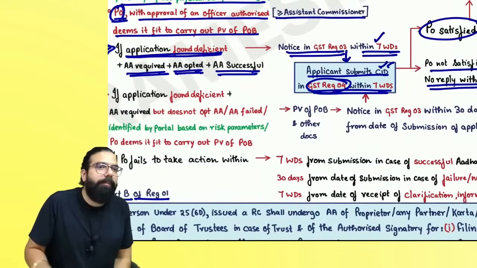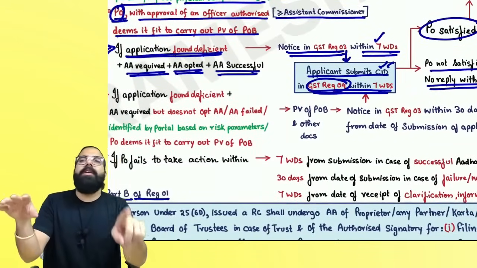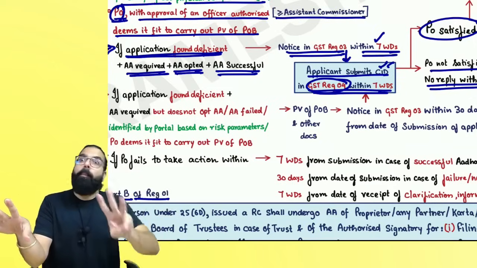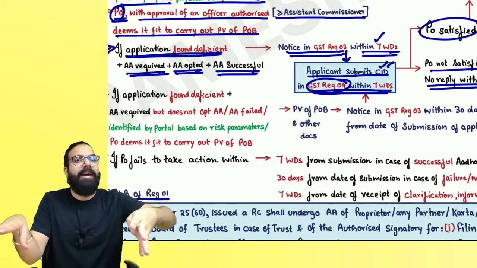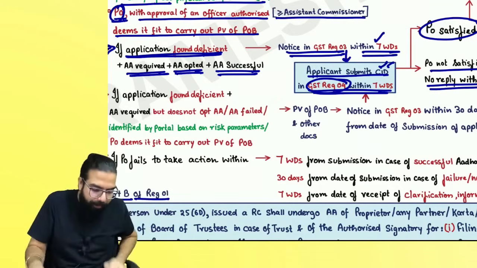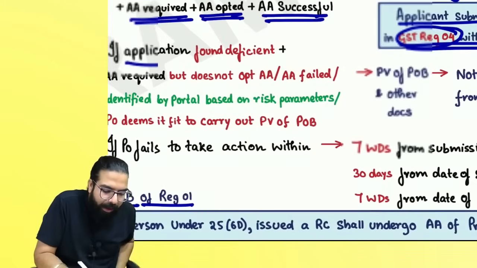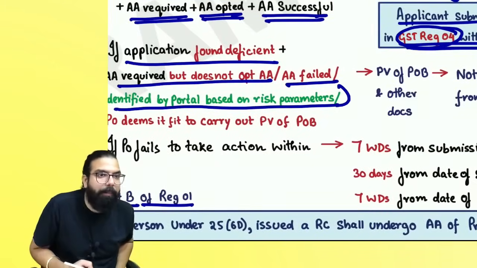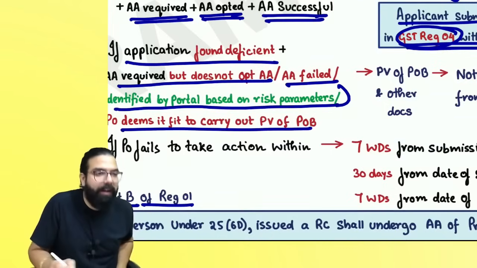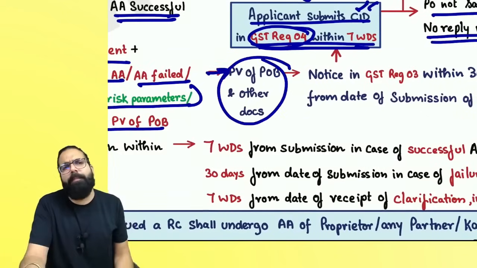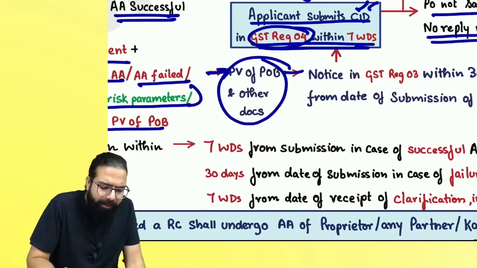Sir, here the application has a problem, and there is also a problem with Aadhaar authentication: did not opt, required but did not opt, or opted but failed, or the portal identified you or the officer identified you for physical verification. So the application has a problem, and here also there is a problem. Application is deficient. Aadhaar authentication required, you did not opt; Aadhaar authentication failed; or the portal identified you. This is the amendment part. Based on these parameters, the portal identified that physical verification of the place of business should be done, or the proper officer identified you for physical verification. Then first they will carry out physical verification, and when they come, they will check other documents also if they want. And then, sir, one notice will be given.